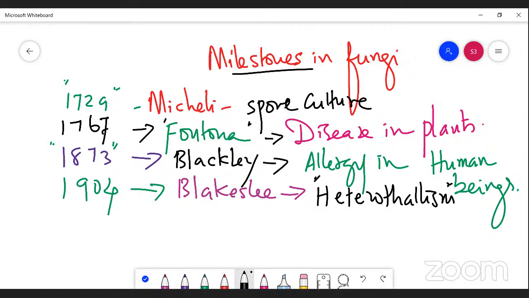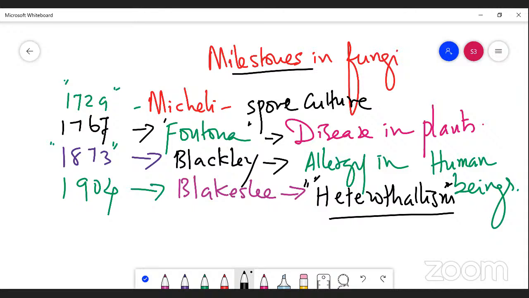Heterothallism means the fungi which is able to produce sex organs, I mean antheridium and archegonium, in different species or different organisms. So the sex organs, the antheridium and oogonium, which originate in different species, different organisms, different thallus of fungi, right? That is called heterothallism.